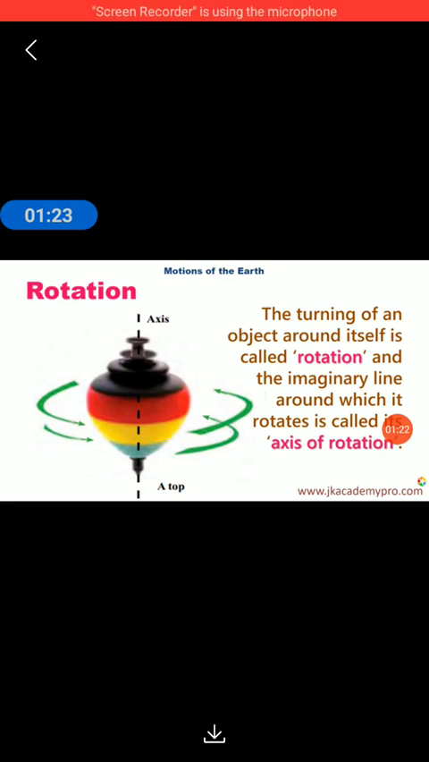So this turning of an object around itself is called rotation, and the imaginary line around which it rotates is called axis of rotation. In the diagram that is shown, you can see a dotted line. This is called axis of rotation. There is no such line seen, but we feel as if the top is moving around this line. We cannot see the line, but it is there. So this line is called axis of rotation.